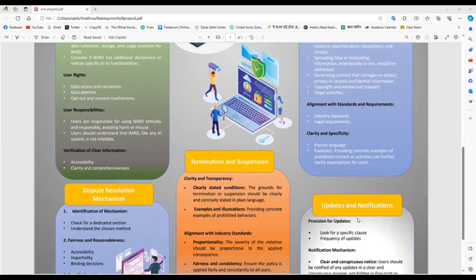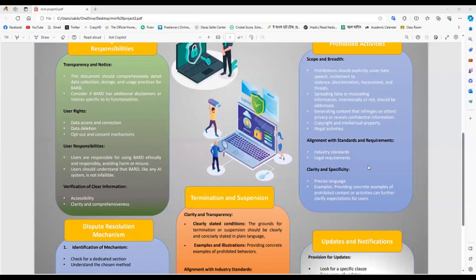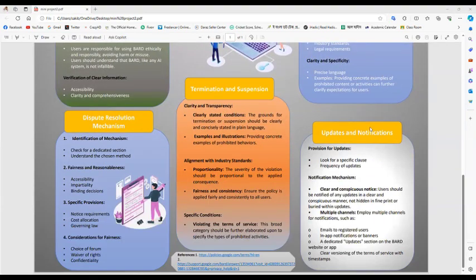And the last one is clarity and specificity. Precise language. This is the most important thing, that English is used precisely, but there are too many other countries. They use their native language to talk, but they cannot use their own language here. Example: providing concrete examples of prohibited content or activities can further clarify expectations for users.